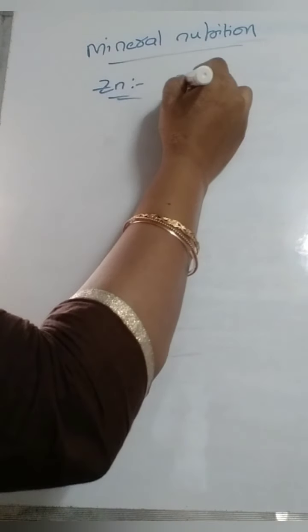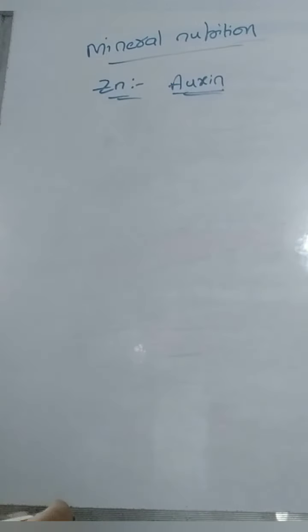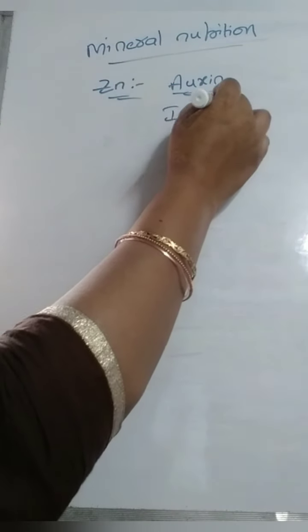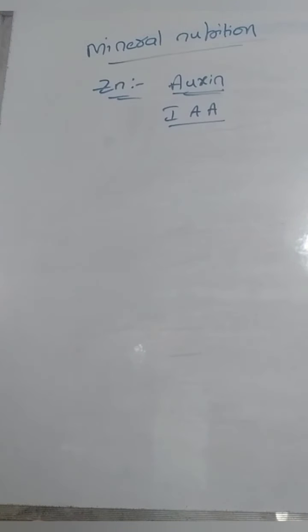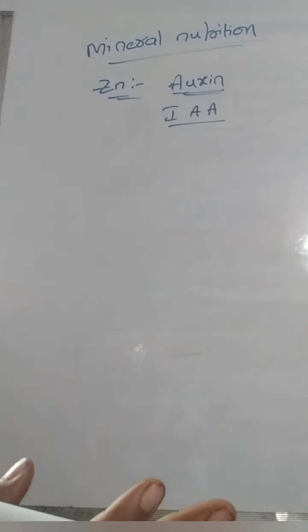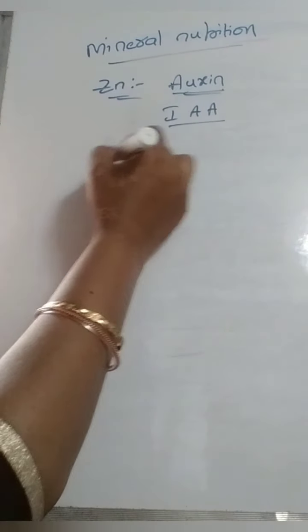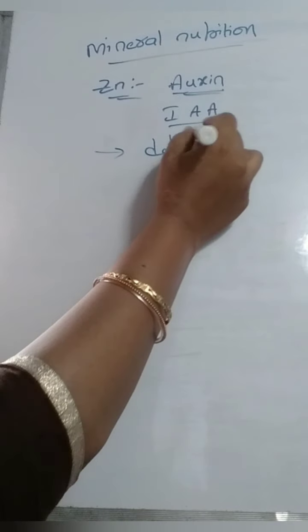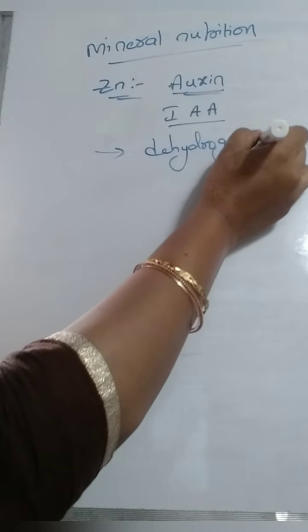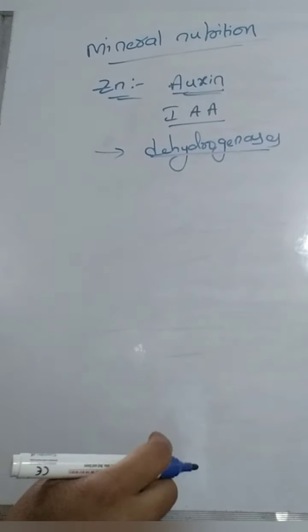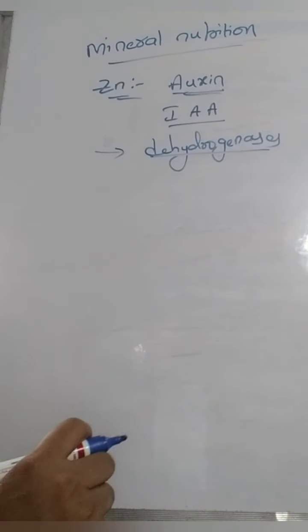Next element is zinc. Zinc is present in the plant hormone auxin, that is IAA, indoleacetic acid. Auxin is a plant hormone which helps in the growth of the shoot and root tip regions. It will be synthesized only in the presence of zinc. Zinc also acts as an activator for the dehydrogenase enzymes.